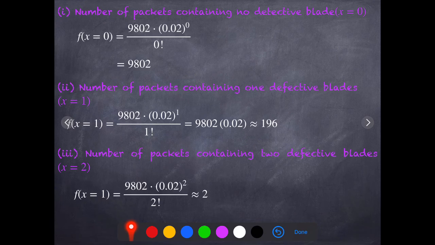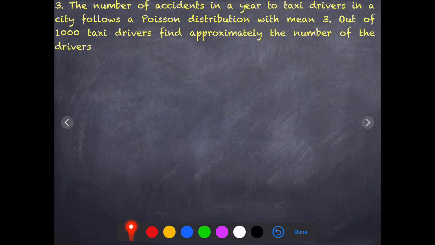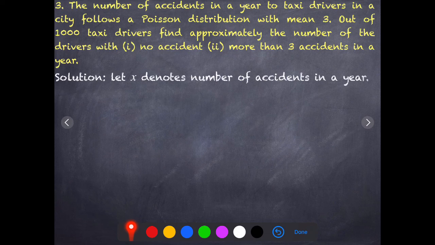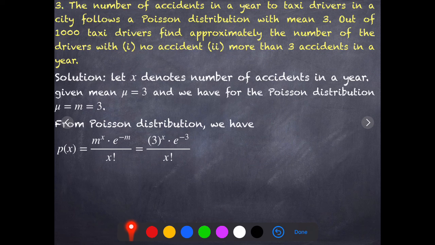Okay, so moving to the next problem. The number of accidents in a year to taxi drivers in a city follows a Poisson distribution with mean 3. Out of 1000 taxi drivers, find approximately the number of drivers with no accident, and the second sub question is more than 3 accidents in a year. Okay, so x denotes the number of accidents in a year. Given mu is equal to 3, that is the mean value is 3, and for the Poisson distribution take it as m, substitute in the formula, we arrive at the expression p of x.